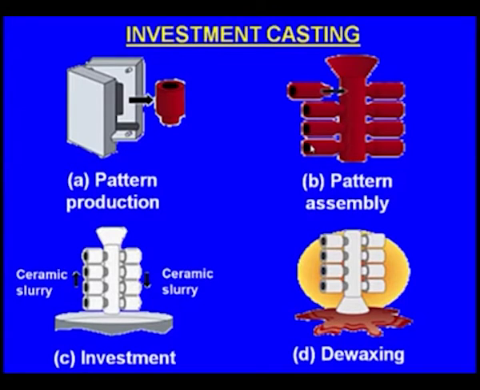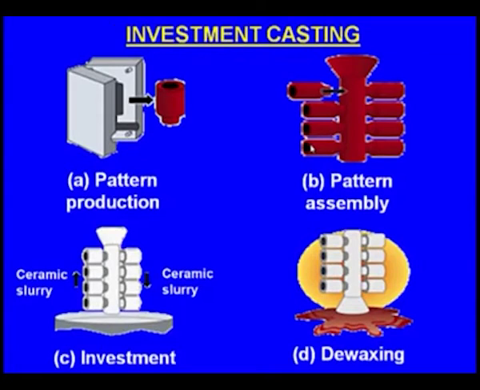Now this is the simple principle of the investment casting. Investment casting process means the pattern is made up of wax. In the olden days, when the ancient man wanted to manufacture spearheads or rudimentary tools, he made a wax pattern. Around the wax pattern, he compacted sticky sand. Later, he heated that system and the wax drained out. Inside there was a cavity. Into that cavity the molten metal was poured.